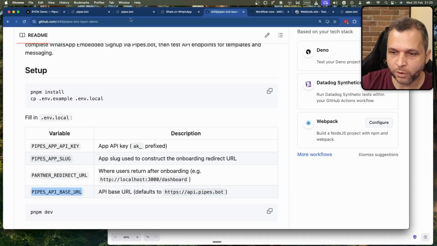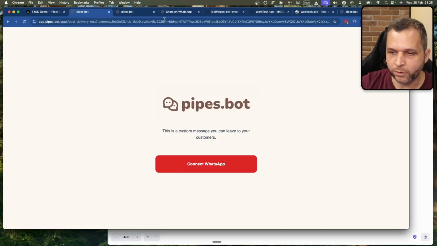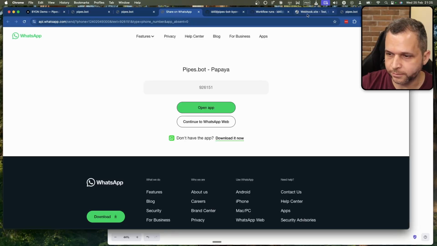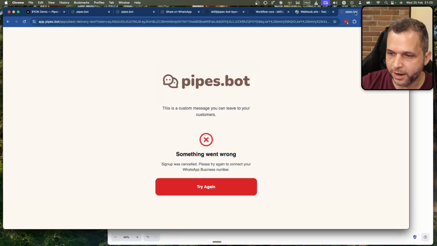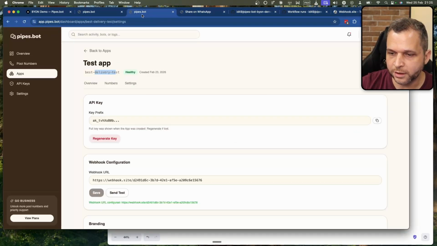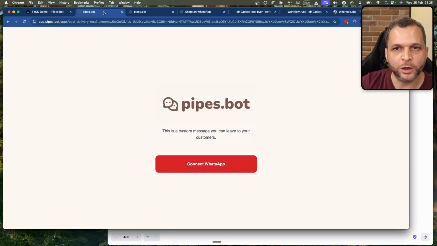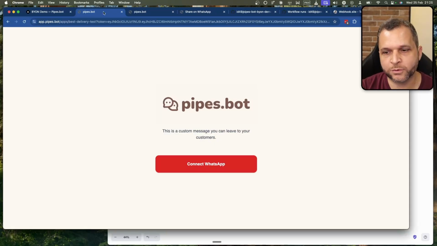And after onboarding a number on this tool, we can interact with the API. So we can send messages, receive messages. And this is really awesome because you don't need to go through the entire process from Meta, like onboarding as a tech provider or something like this. So this speeds up a lot onboarding new numbers and handling all those processes.